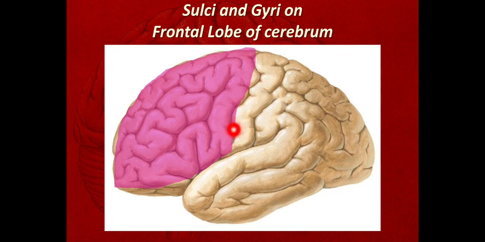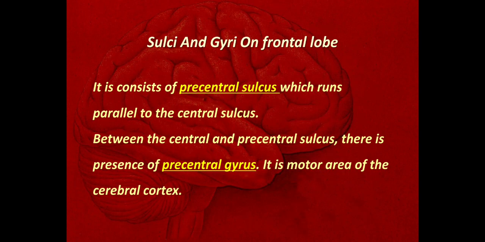This is the central sulcus present there, and it is above the anterior part of the posterior ramus of the lateral sulcus. Central sulcus and lateral sulcus form the boundary of the frontal lobe.